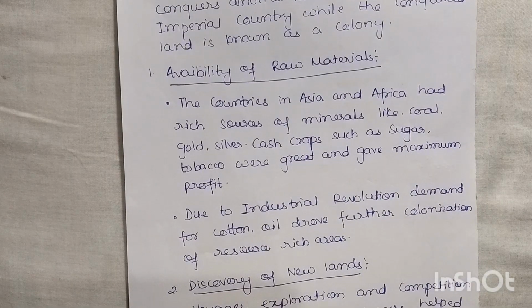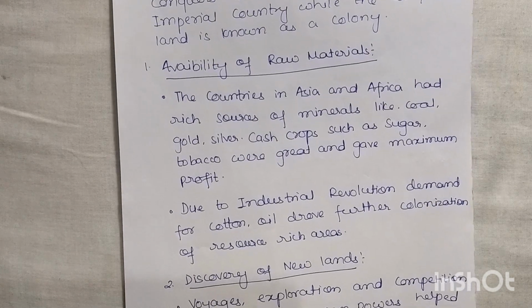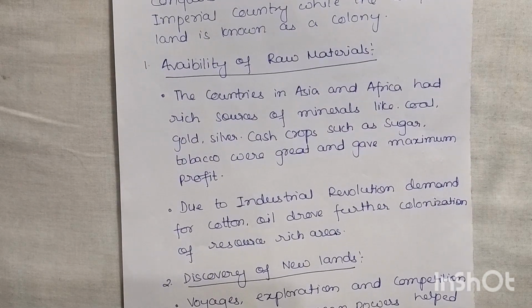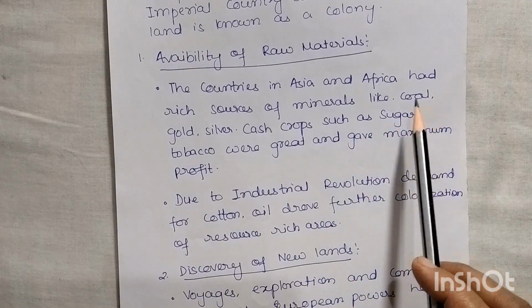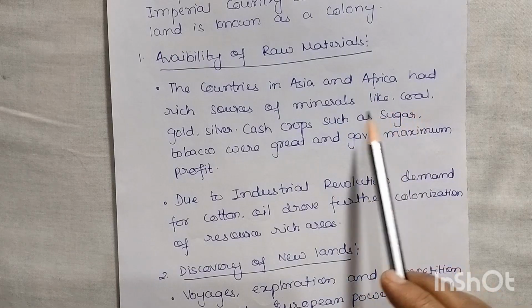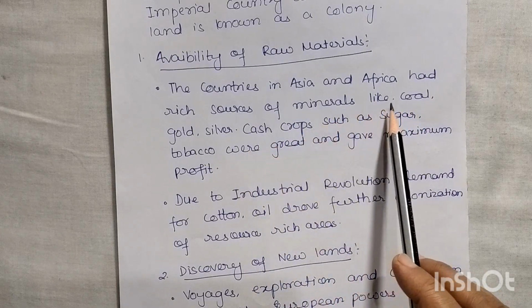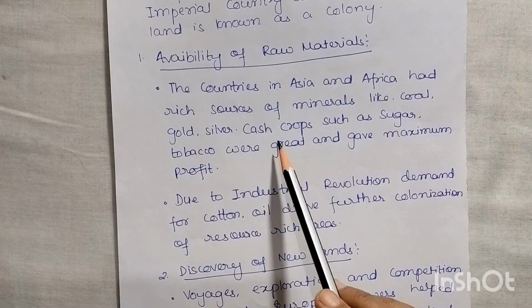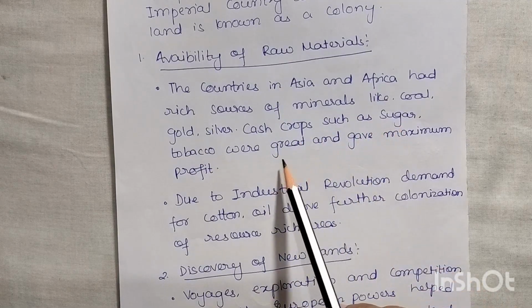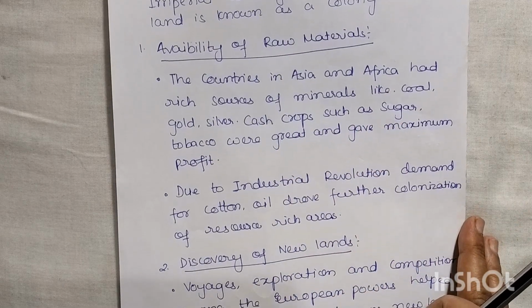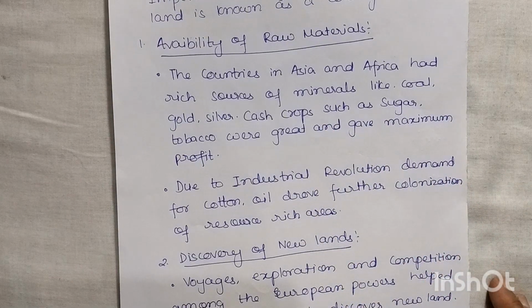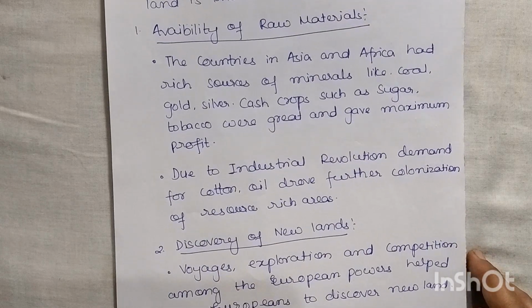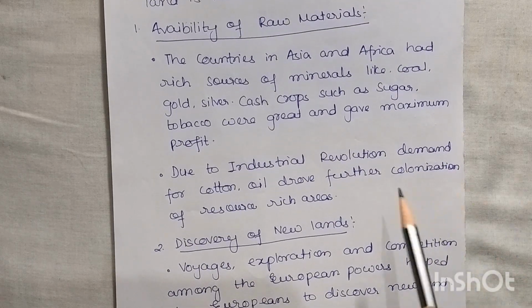So first of all, availability of raw material. These small colonies were very much rich in raw materials, so this became one of the reasons for this area to be colonized. The countries in Asia and Africa had rich sources of minerals like coal, gold, silver. Moreover, cash crops such as sugar and tobacco were great and gave maximum profit. So availability of raw material, particularly in the countries in Asia and Africa, made them targets to be colonized. Now the imperial countries had an eye on these countries.